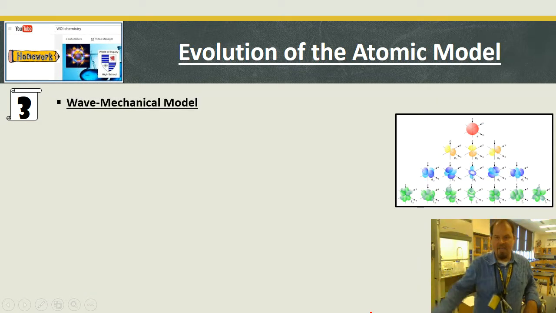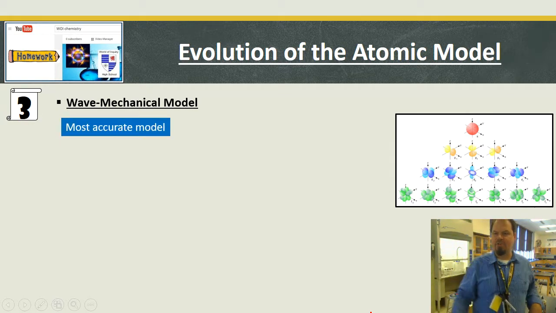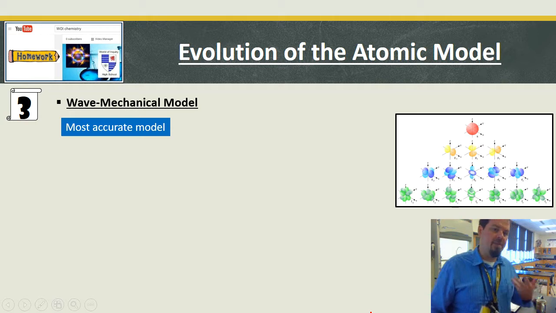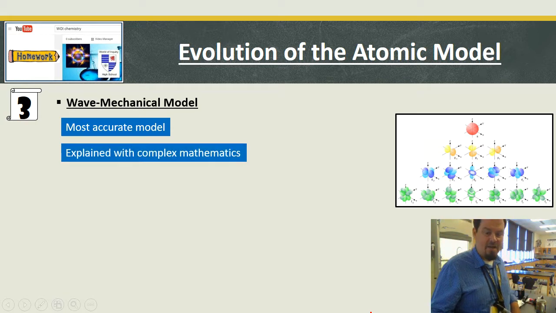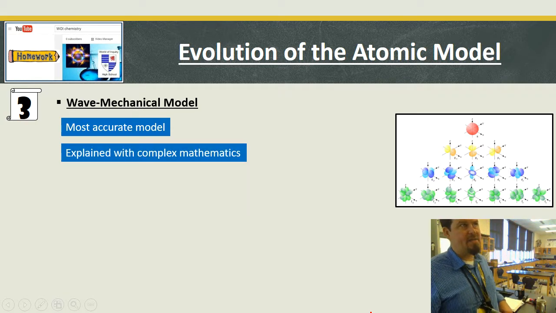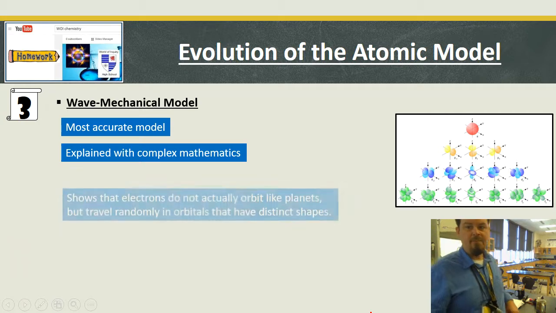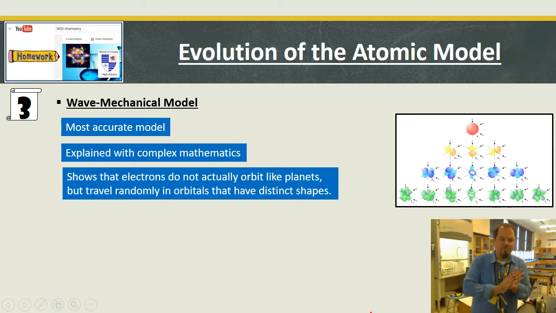This is the wave mechanical model. We will not do these three-dimensional structures. There was a name for each of these orbitals and where things happen. This is our most accurate model. This is based on very complex mathematics. I had to go through Calc 3 and differential equations to be able to solve these equations. We will not go there by any means.